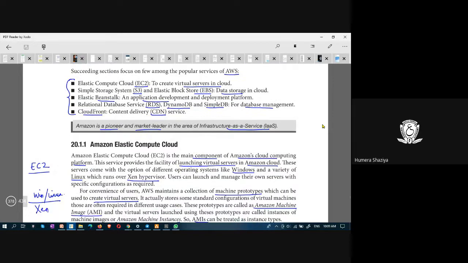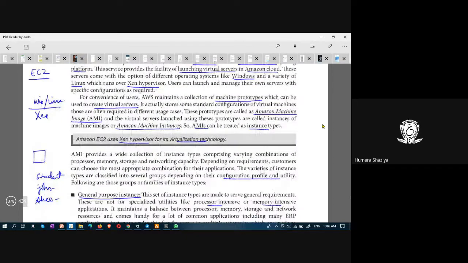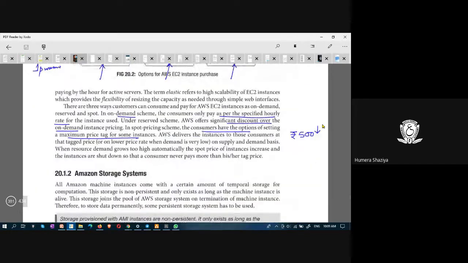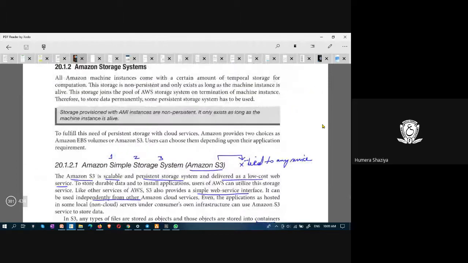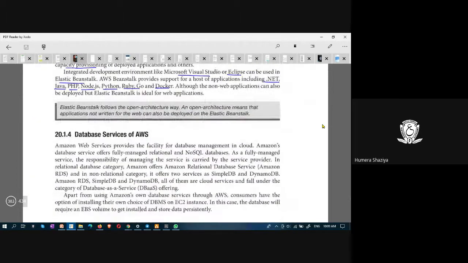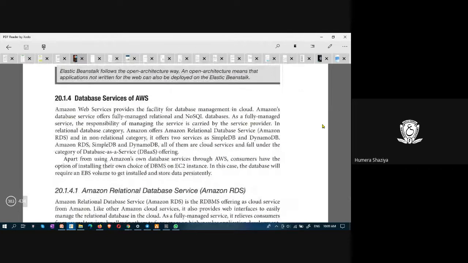From this, we learned about Amazon Elastic Compute Cloud. If you please watch the previous class video, you will get to know what the features of Amazon Elastic Compute Cloud are, and so on. Today, we will look at database services of AWS. What are the database services? Amazon Relational Database Service is the first service.